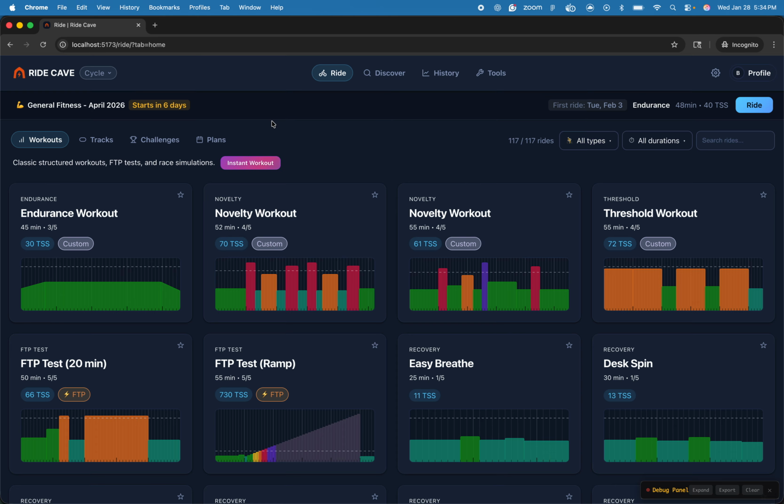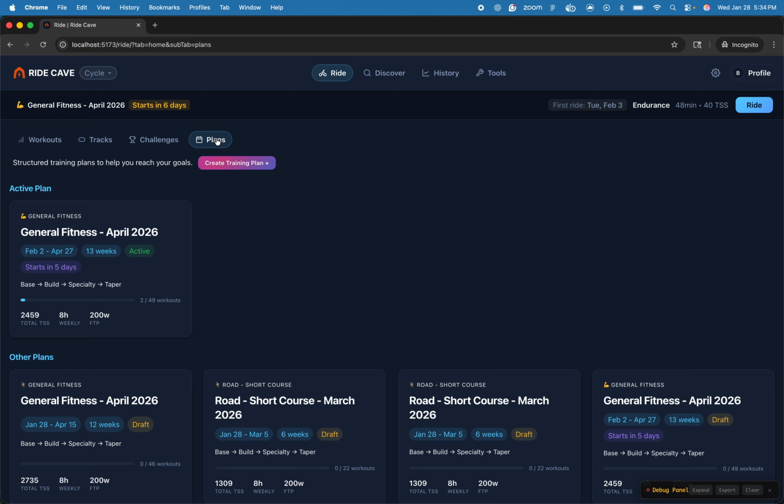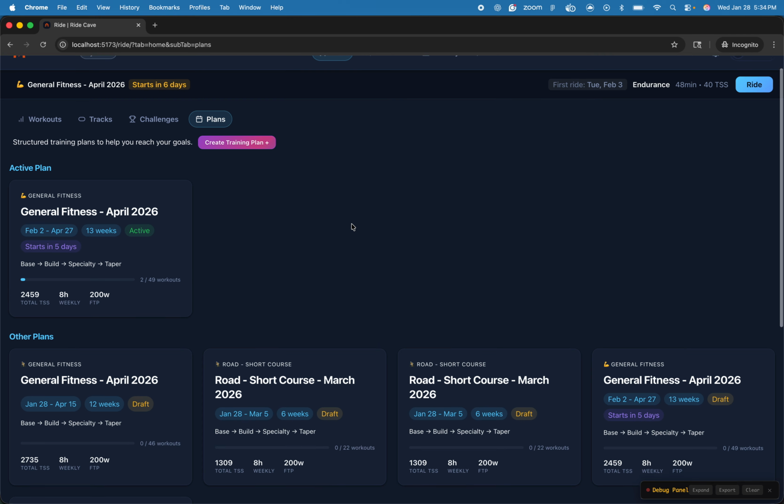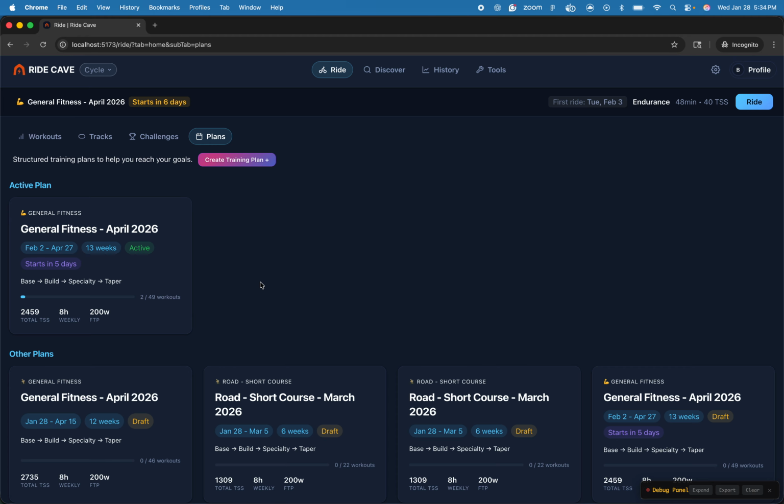Now, when you want to create a new one, you come down here to Plans, and you go to the Plans tab, and here you can see I've been creating several plans. You can only have one active plan going at a time. In the future, we're going to allow you to create plans and share them with other people. Maybe you're a coach and you want to create plans and share them with your clients, or you just want to share them with friends.